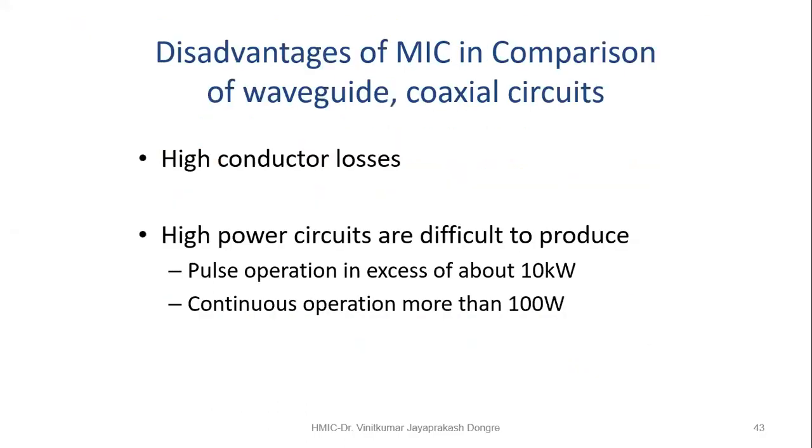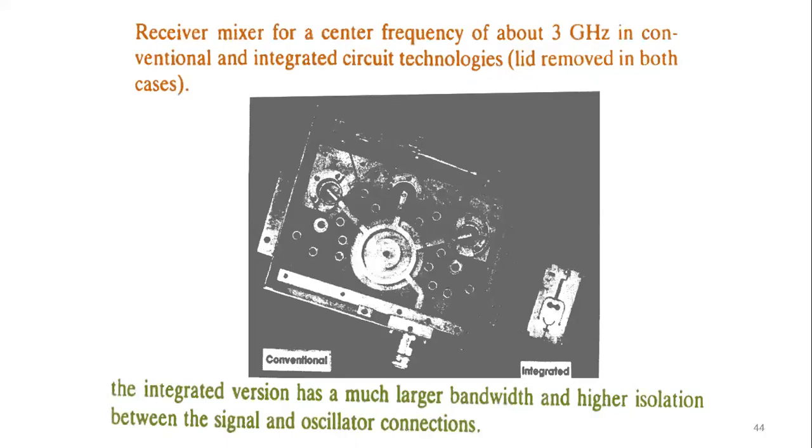Disadvantages of MIC. What are the disadvantages? That is the high conductor loss. Whatever conductors we are using, their conductor loss is high, and high power circuits are difficult to produce. As I told, if you have to handle high power, maybe in applications like radar or satellite, we use the waveguide for transmission. Then this is an example of the integrated circuit.